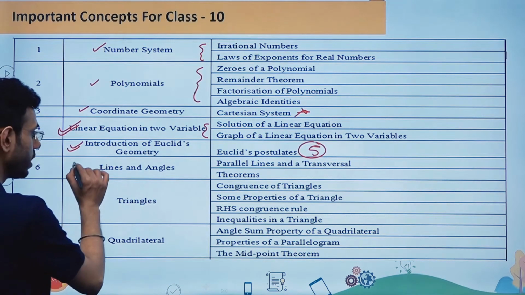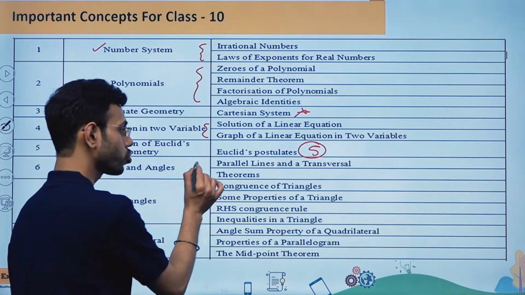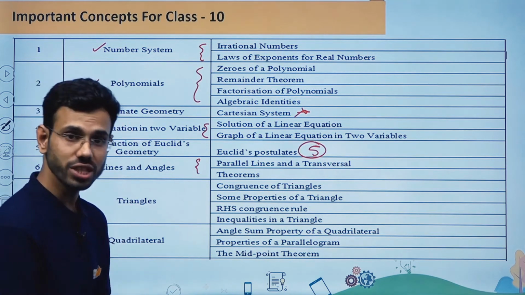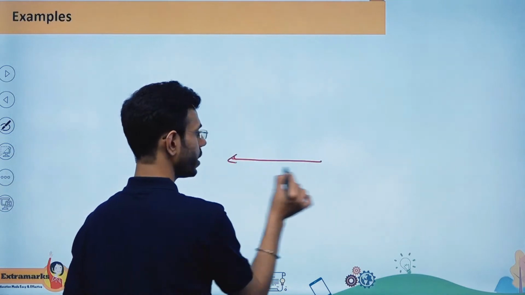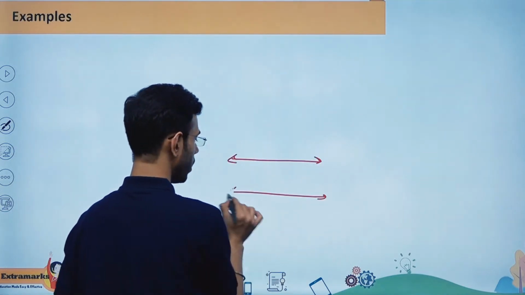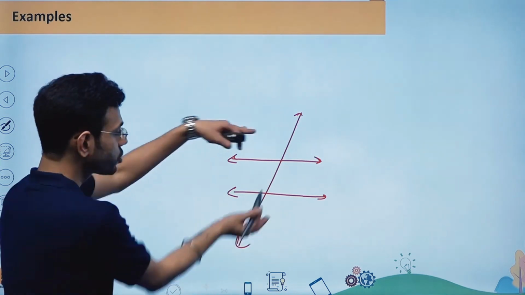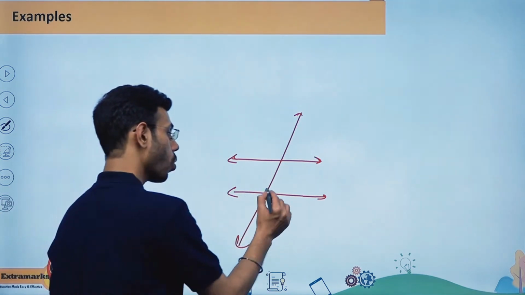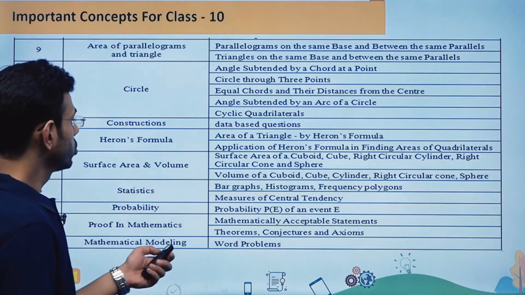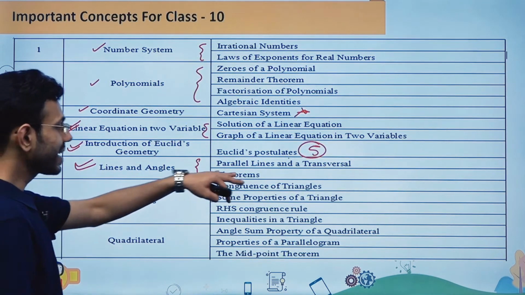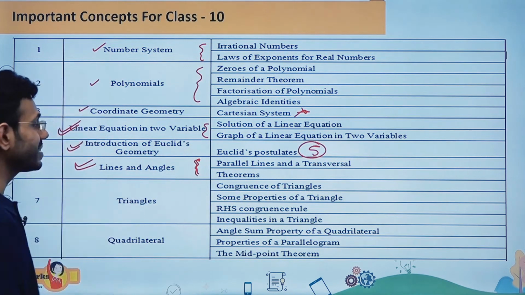The next chapter is going to be lines and angles, and an important part of this chapter is going to be parallel lines and a transversal. That means if I'm making two parallel lines over here like this, and if I'm making a line like this, this is going to be a transversal to these two parallel lines, and you should be knowing all the terms and properties based on this concept. Next, they can ask you questions based on theorems also. So these two are very important for the chapter lines and angles.